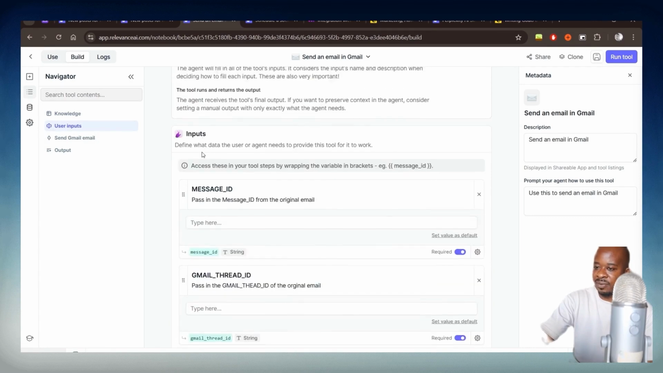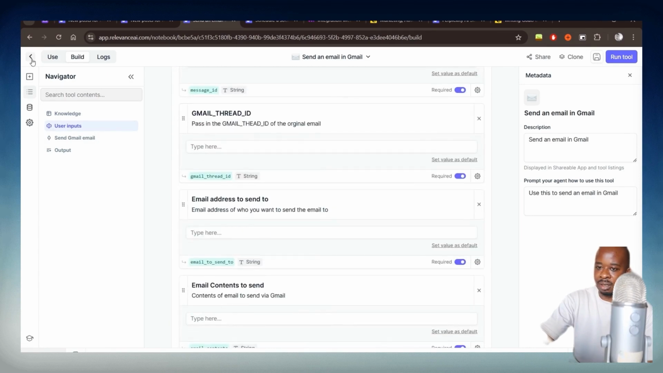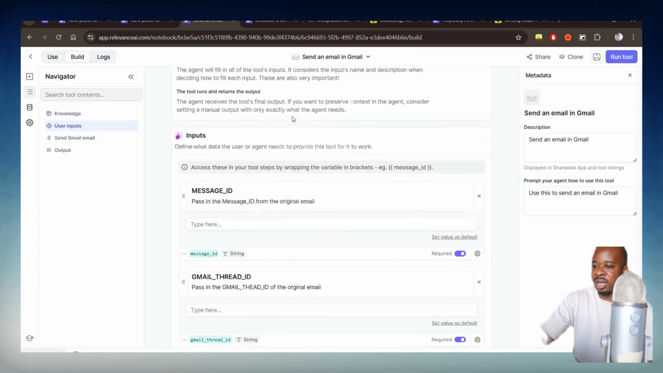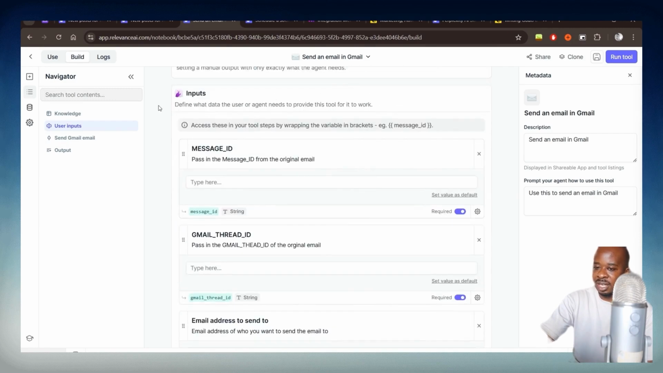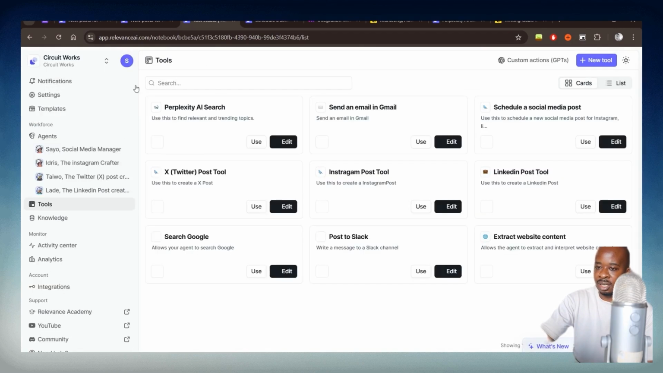Here we have the message ID. All right, let's just go to templates.